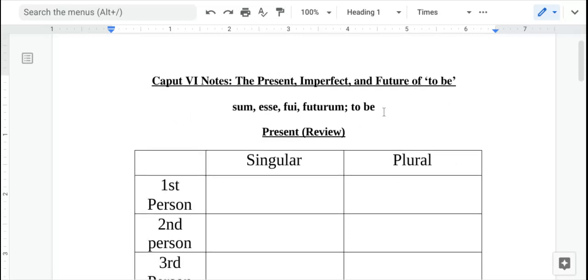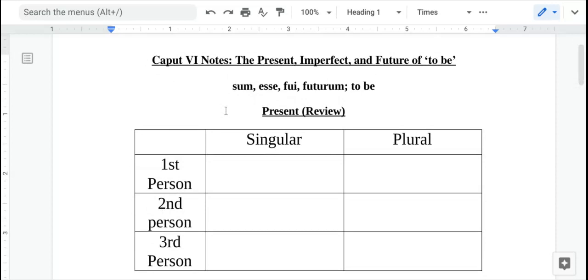to be. All right? And so the verb to be is one of the only irregular verbs that we learn in Latin. In Latin 1. And in chapter 5, we learned the imperfect and future for regular verbs. And that's imperfect tense endings are like bam, bas, bat, bamus, batis, bant. And that creates the was or were translation. And future tense, those endings are bo, bis, bit, bimus, bitis, bunt. And that creates the will be translation, or the will translation. And but those are for regular verbs, which are 99% of the verbs that we learn in Latin.